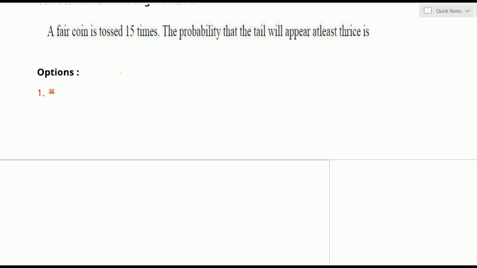How many times is it tossed? 15 times. What is the probability of getting head in a single trial? Probability of getting head we can take as p, which is 1 by 2, one H out of the 2 events H and T, and q is also 1 by 2. The number of trials is 15, that is taken as n equals 15.